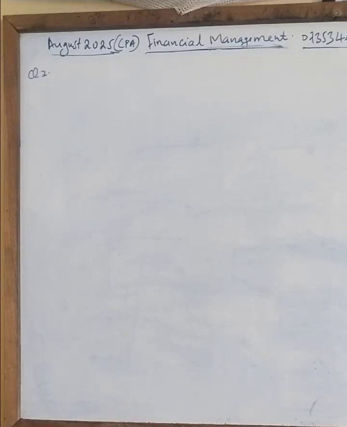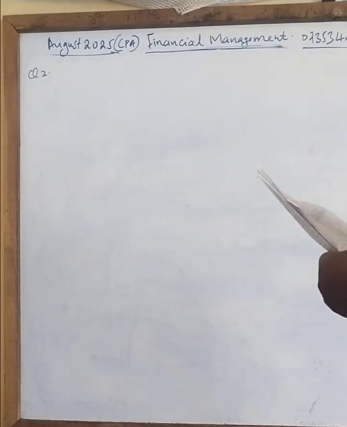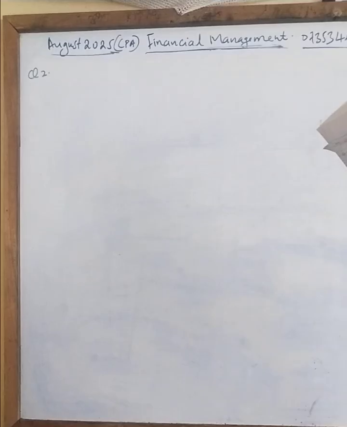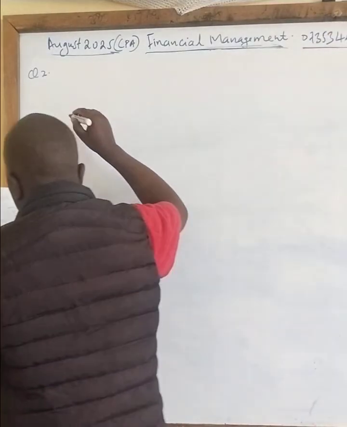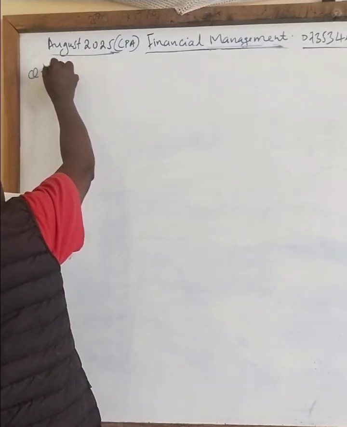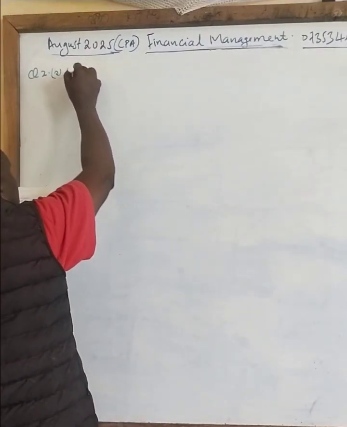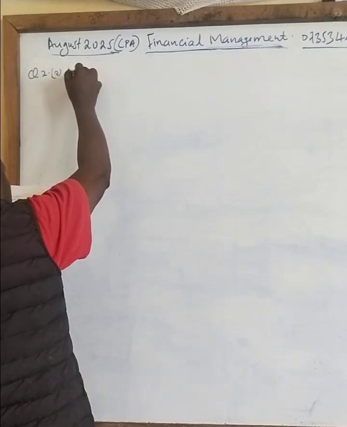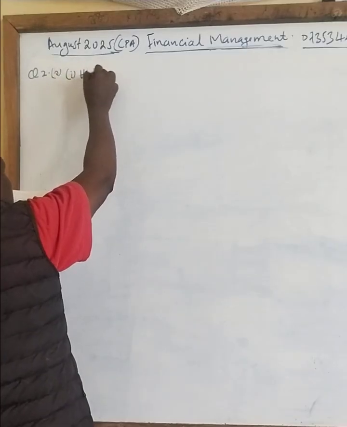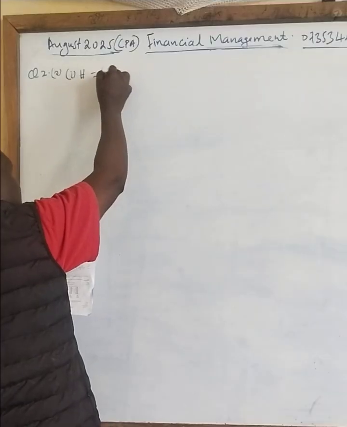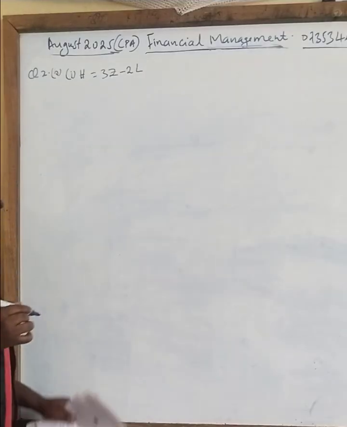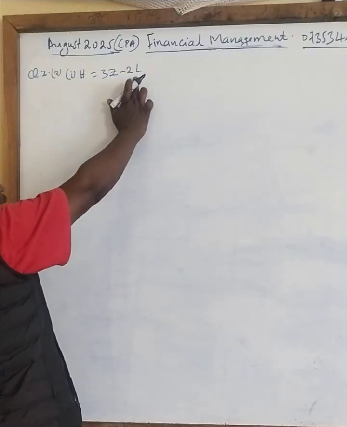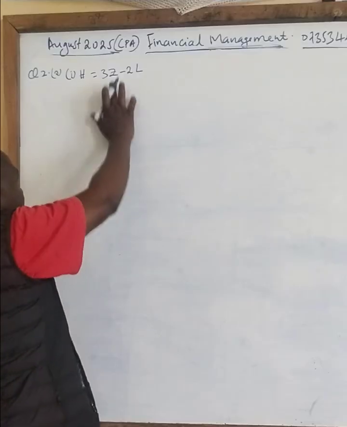So Miller and Orr, question 2b. Calculate Roman 1, the upper limit, which is the head, which we normally say you take what? 3Z minus 2L. So L is the lower limit already given, but Z is missing.